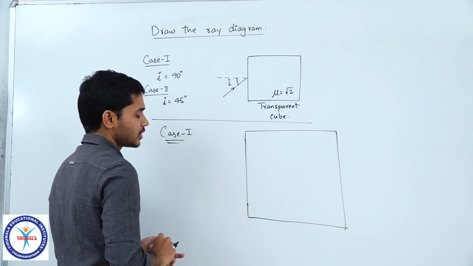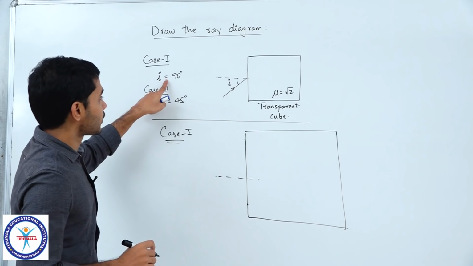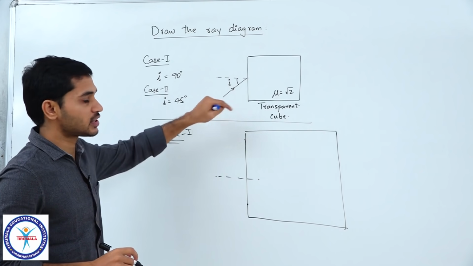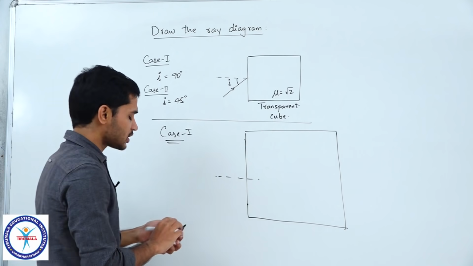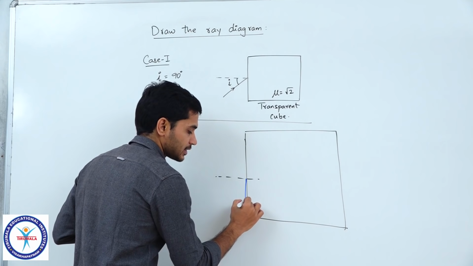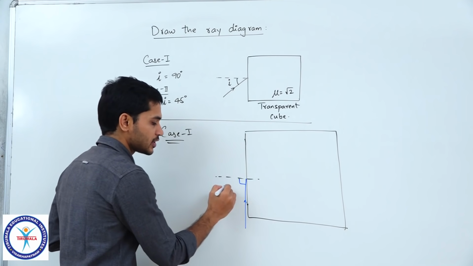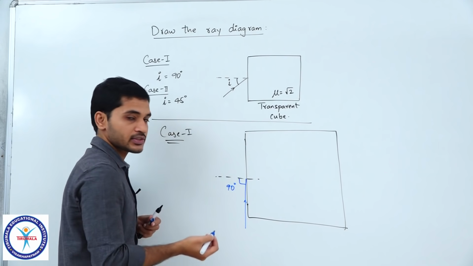In this scenario, this would be the normal, and the light ray is making an angle of 90 degrees with the surface, I mean with the normal. Which means the incidence would be a grazing incidence scenario. So, this is case 1. This angle here, which is the angle of incidence, would be 90 degrees, correct.